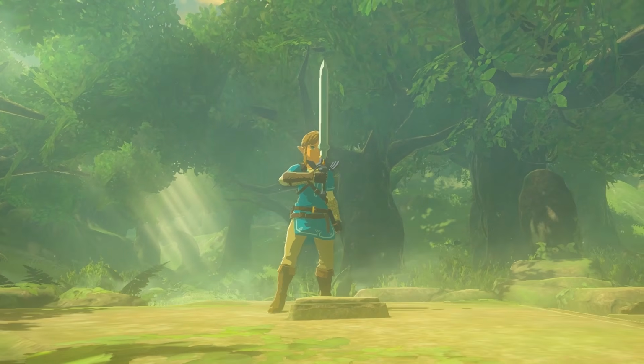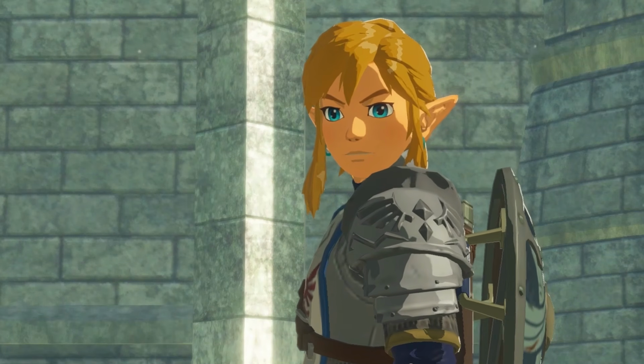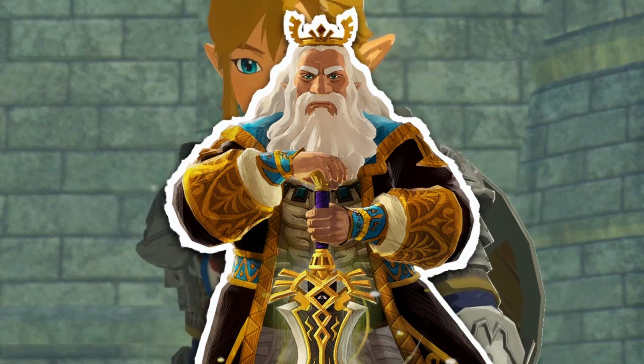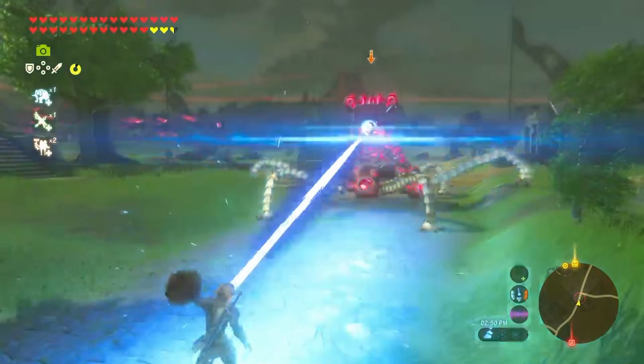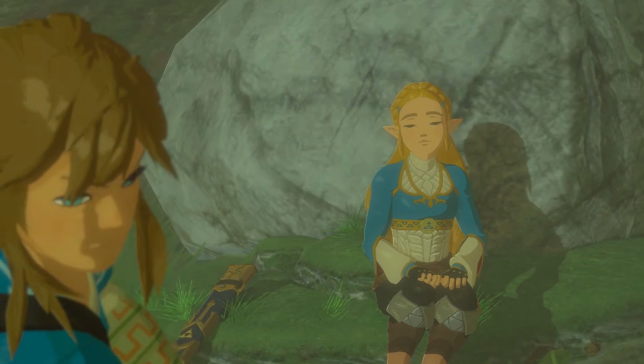Wielder of the Master Sword? Not a big deal, small fry. Youngest knight in the Imperial Guard? Come back when you're older. Using a pot lid to parry a Guardian laser? You did it, son! This also extends to his family.